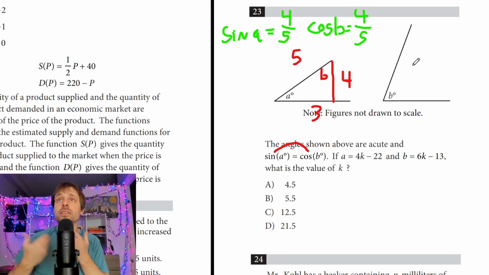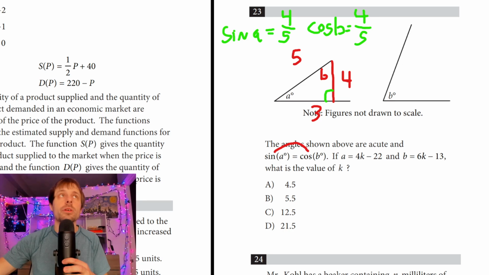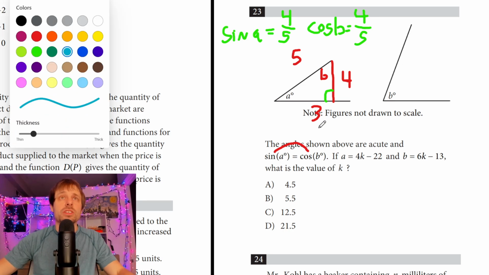I know that sine of A is equal to cosine of B. I know they're complementary, and I know that complementary angles are always going to add up to 90, right? We have a 90-degree angle here, which means to get to 180, A and B have to be 90 together. I see this equation for A is equal to and B is equal to, what they want you to get towards here is that these are going to add up to 90. So if I just make my equation,